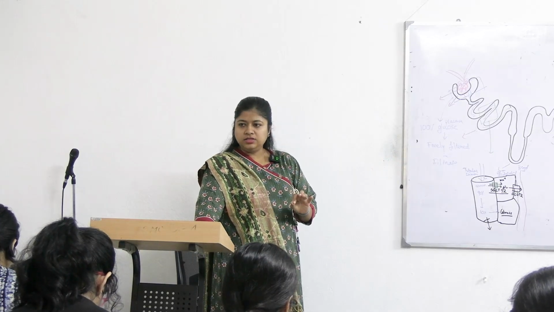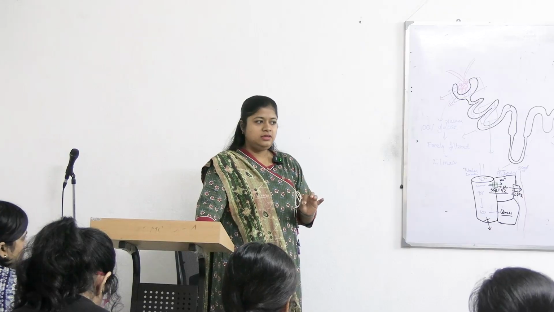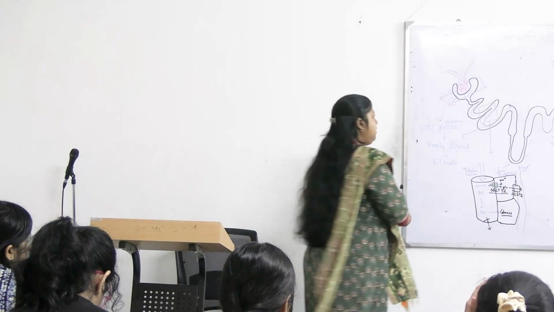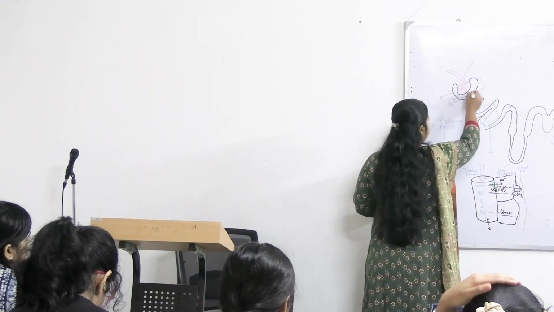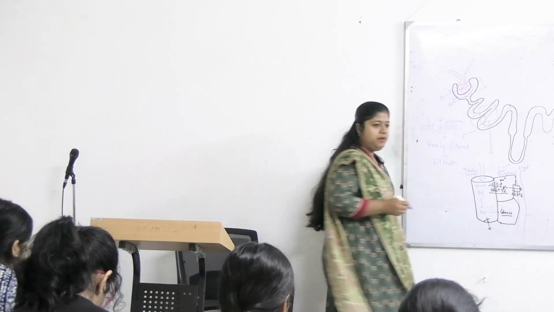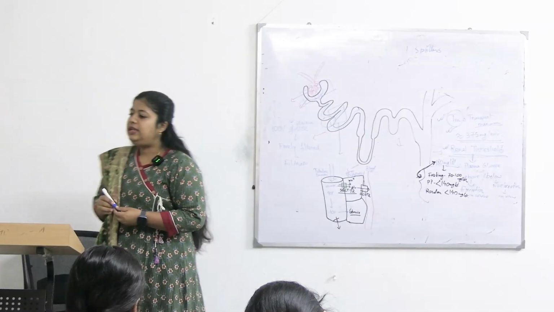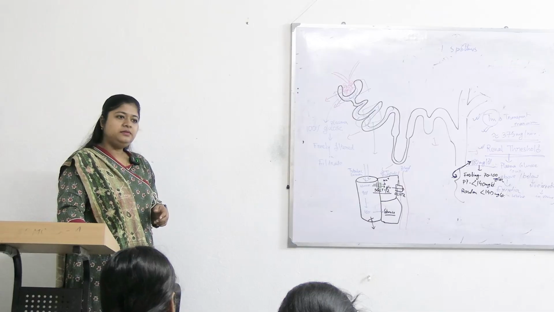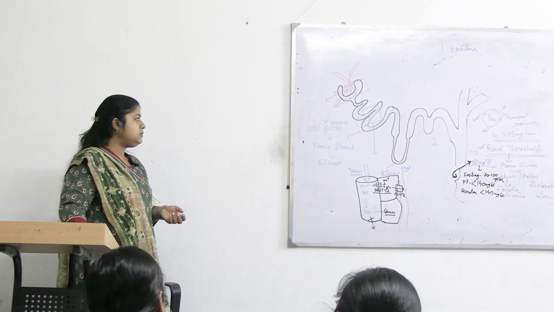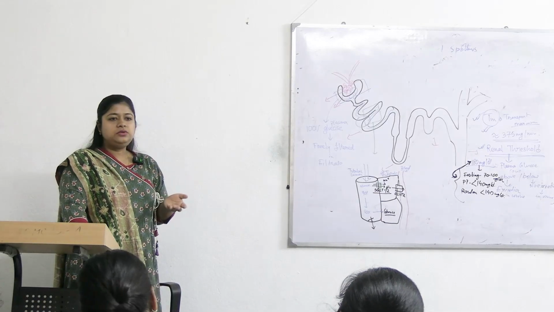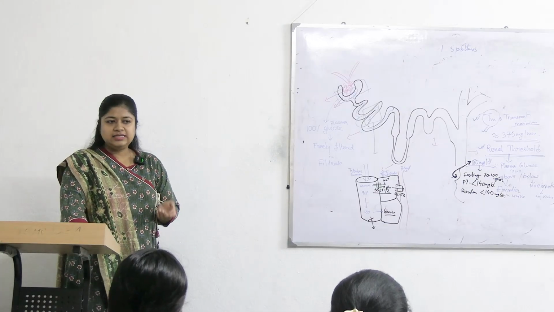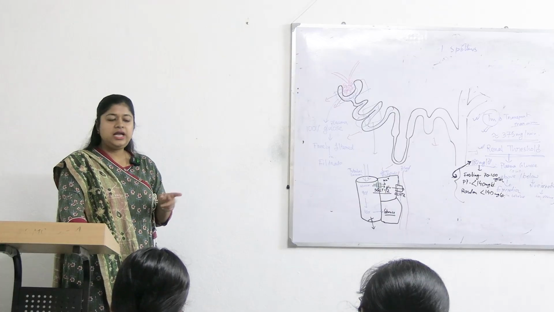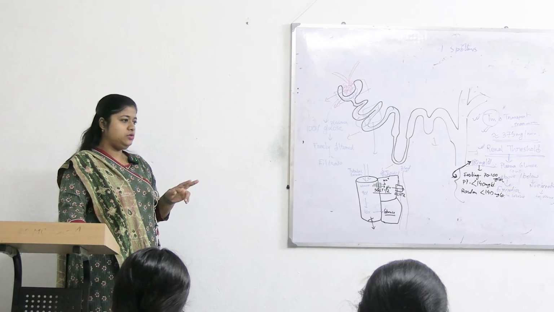So any pathology, what is pathology? Any disease. So any pathology in these two parts, either in the filtration part or in the reabsorption part, will lead to glycosuria. Clear? Mainly glucosuria. So now glycosuria or glucosuria can be classified into two types. One is hyperglycemic glycosuria, another is normoglycemic glycosuria.